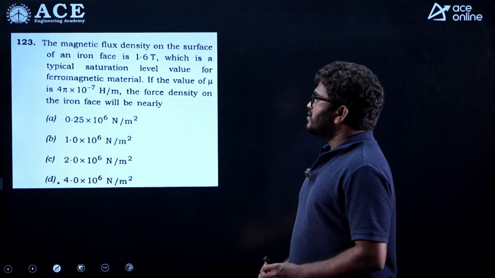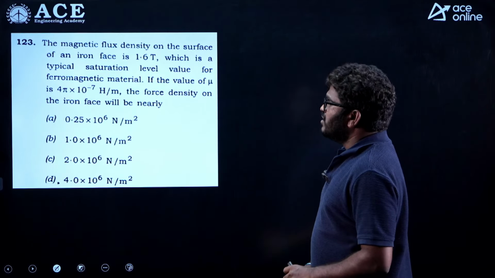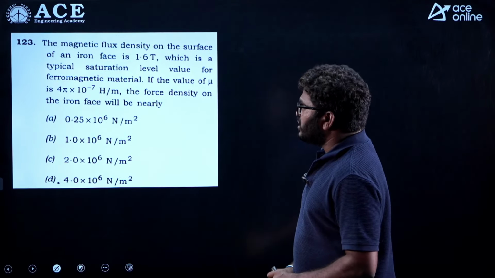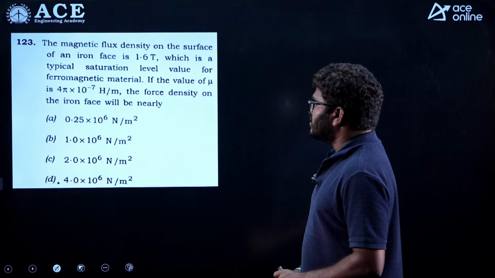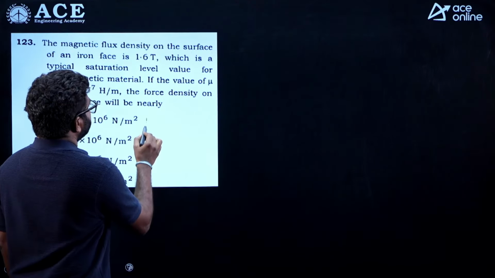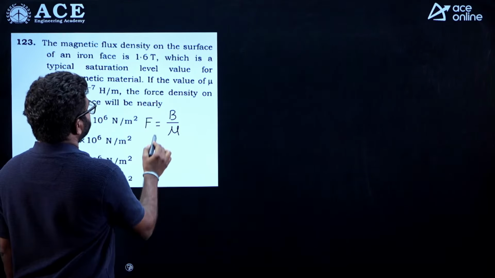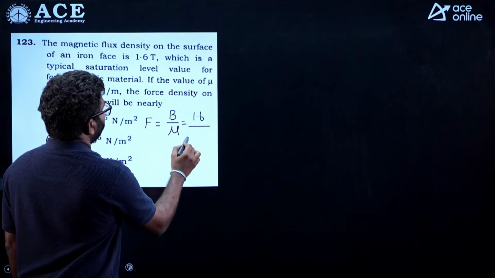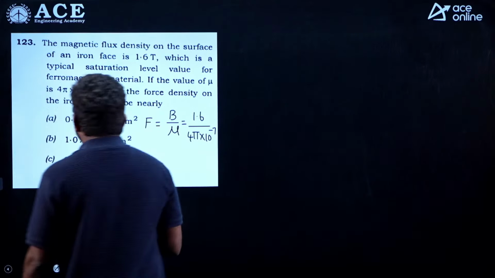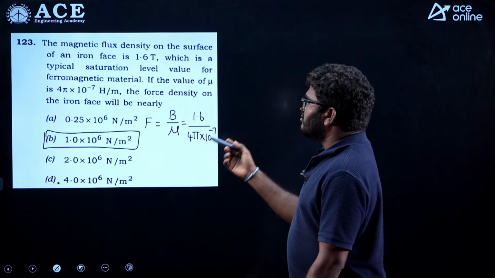Now next question: the magnetic flux density on the surface of an iron phase is 1.6 Tesla, which is a typical saturation level value for a ferromagnetic material. The value of mu is 4 pi into 10 power minus 7 Henry per meter. The force density on the iron phase: see, for the force density formula you can take B squared by mu. So B value is 1.6 Tesla divided by 4 pi into 10 power minus 7. By solving this you will get nearly 1 into 10 power 6 Newton per meter square. Very simple question.